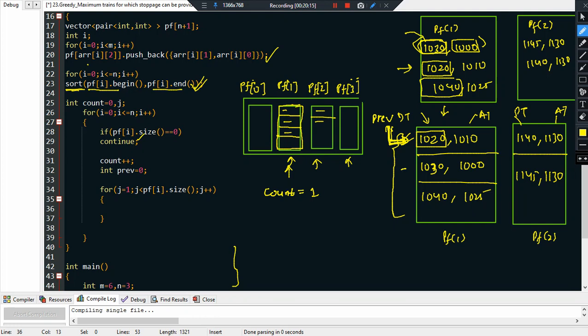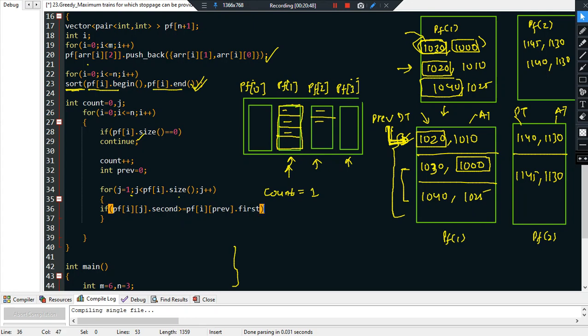Now from this index to the last index, 1 to pf.size, I'm going to check whether their arrival time is greater than or equal to the departure time. So I'll be checking if pf[i][j].second, because second is nothing but the arrival time value, is greater than or equal to pf[i][previous].first.